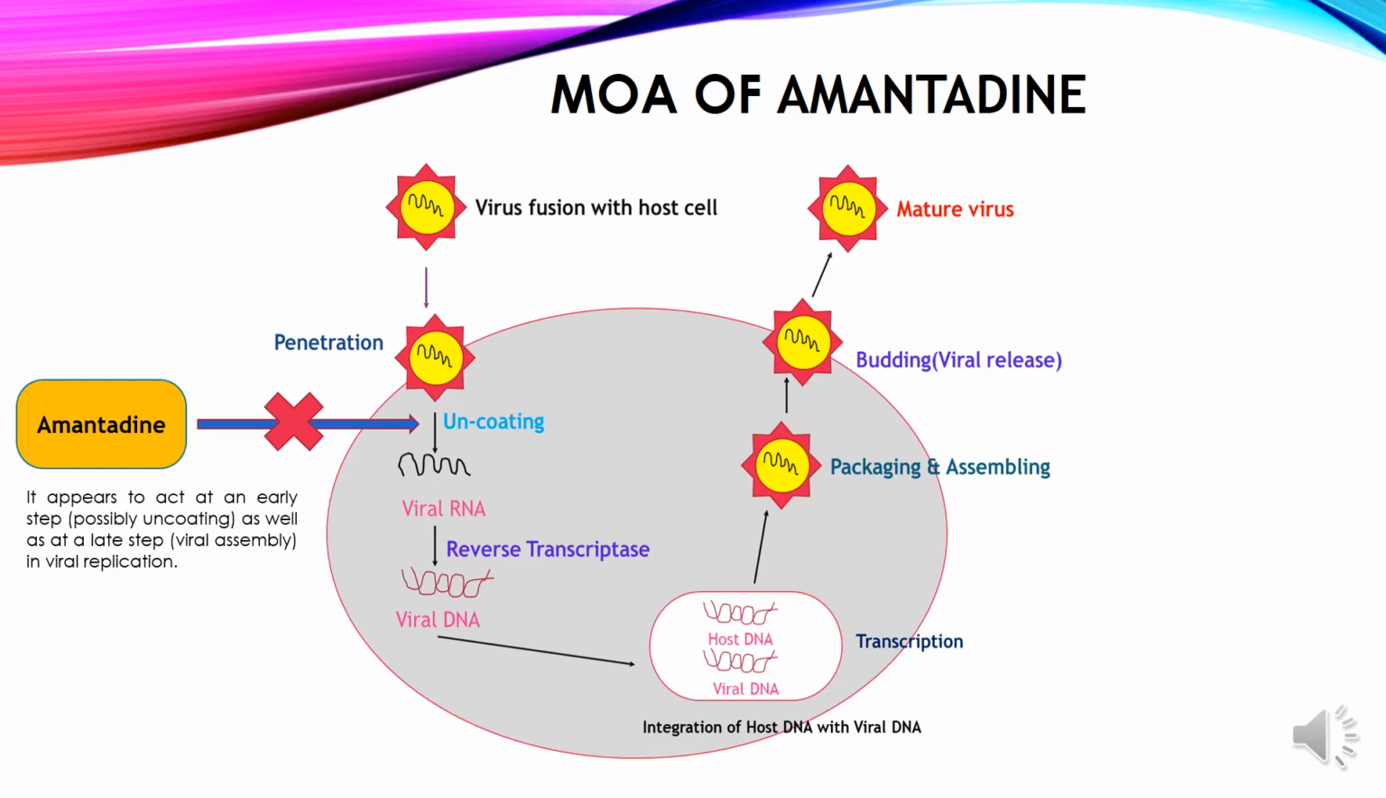As the uncoating step is inhibited, obviously the genetic material present in the virus does not come out from the protein coat, and ultimately it will not undergo multiplication. Thereby it gives the antiviral effect.